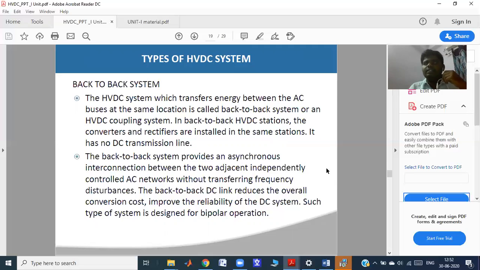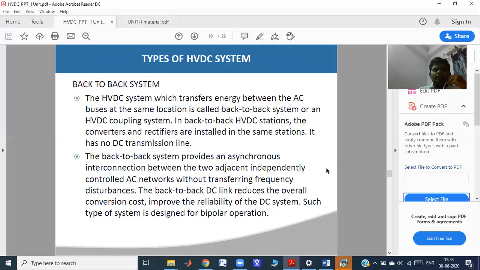Yes, the sending end side AC network will operate at a different frequency, 50 Hz. If the receiving end side AC network operates at 60 Hz, the DC network will interconnect these two types of networks. That means two adjacent asynchronous systems are interconnected by the DC network, without transferring the frequency disturbances between the AC networks.